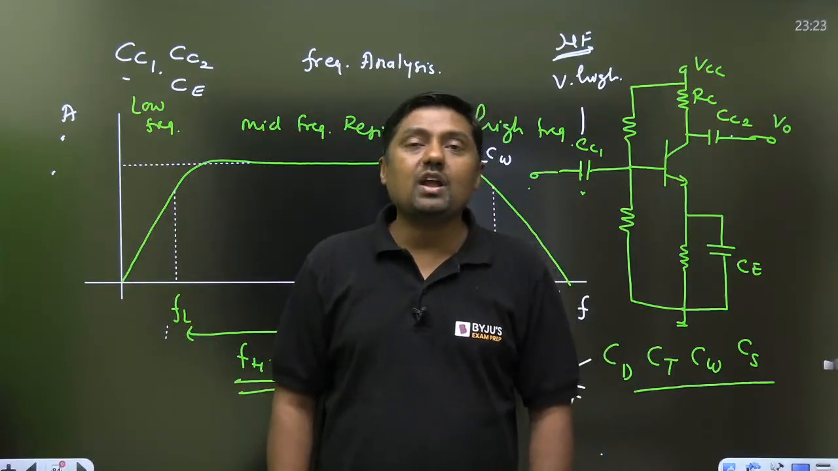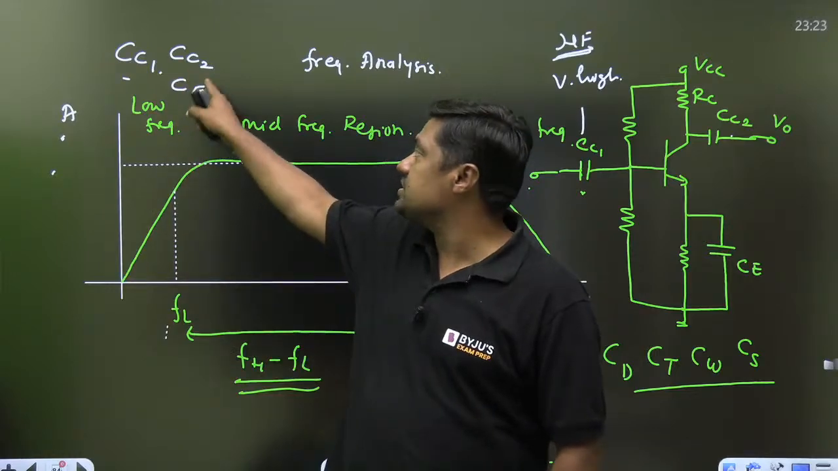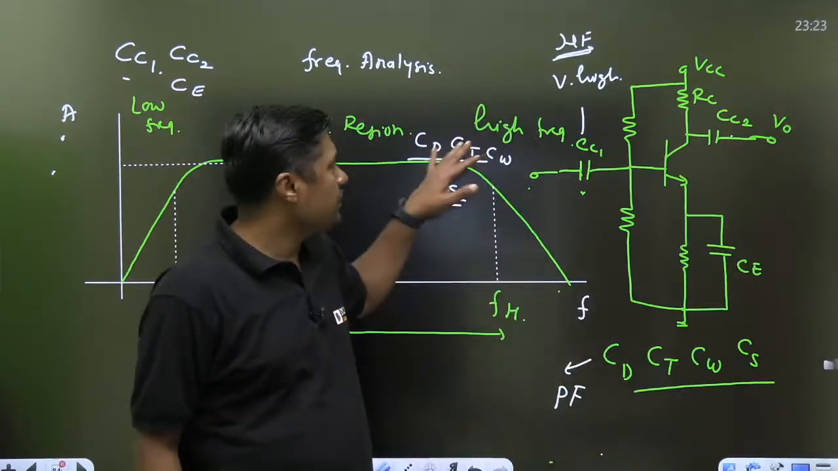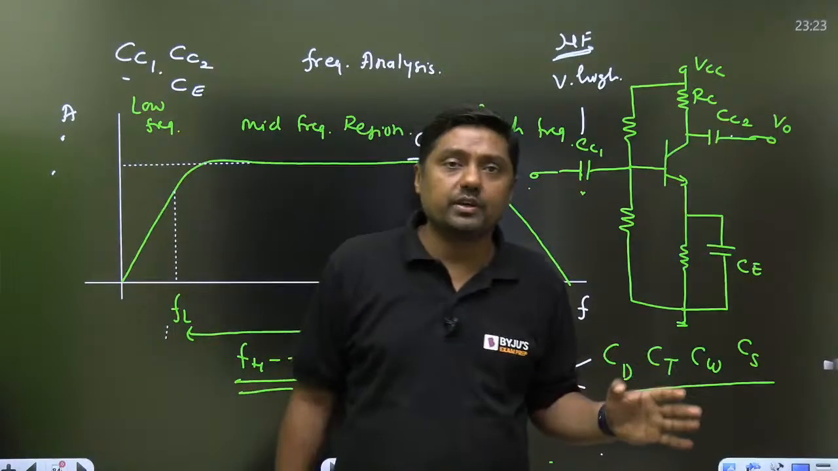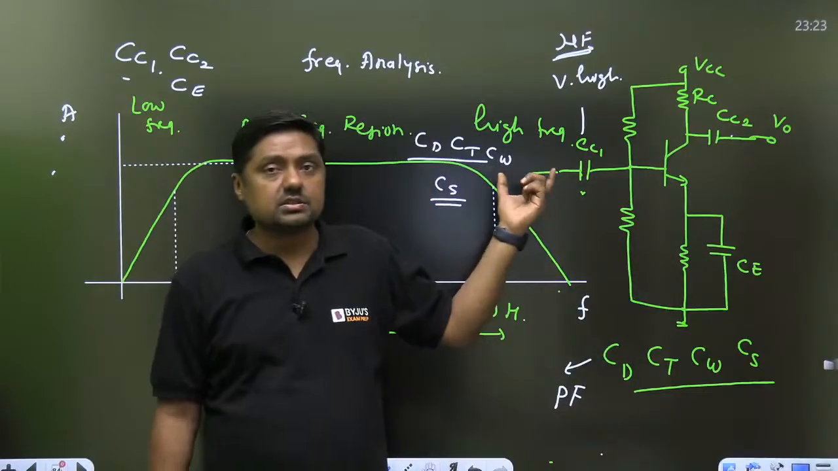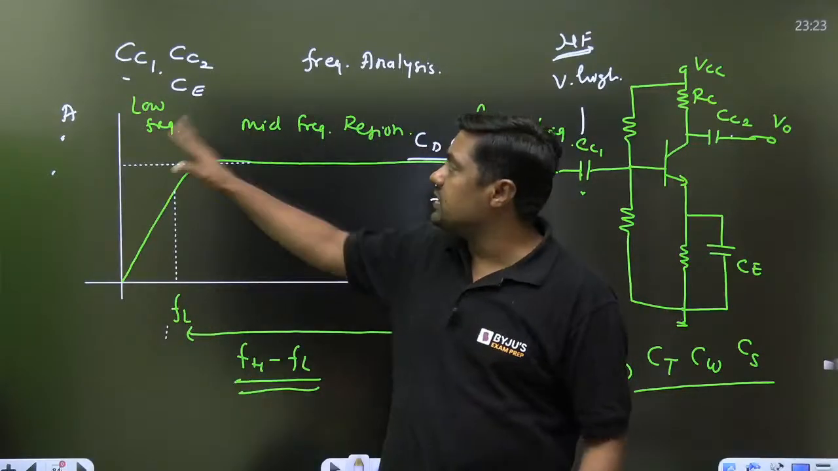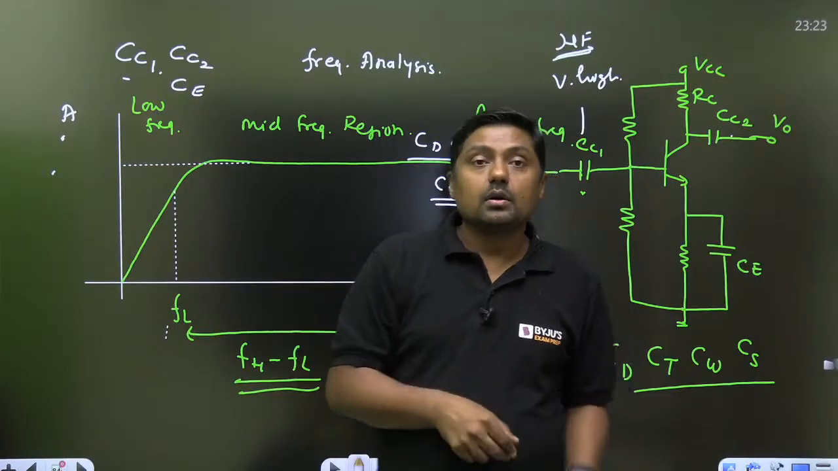So when they ask for the mid frequency gain, there is no need to consider CC1, CC2, and no need to consider CD, CT, CW and CS. You simply remove them. If they ask for the high frequency response, then you have to consider these. If they ask for the low frequency response, then you have to consider these. But remember one thing, at the